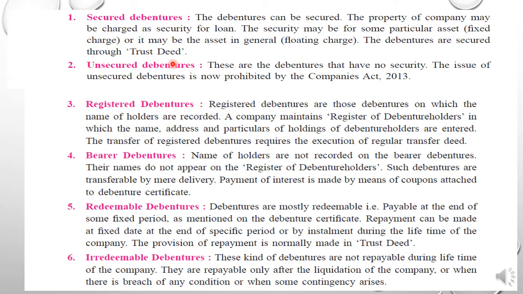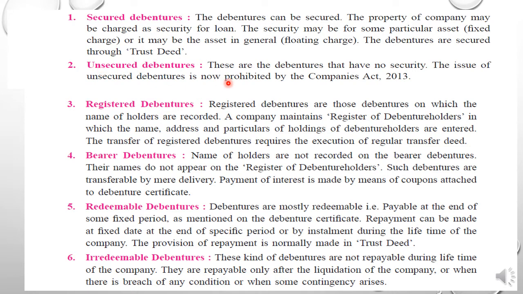Like an agreement, one document is prepared. That document is known as a trust deed, and in the trust deed it is mentioned that if the company is not able to pay the debenture amount, capital to the holder of debenture, that debenture holder can sell the secured asset. For example, the company has secured plant and machinery on the debenture. So when the company is not able to pay back the debenture capital to the debenture holder, the debenture holder can sell the plant and machinery and he can cover his pending amount.